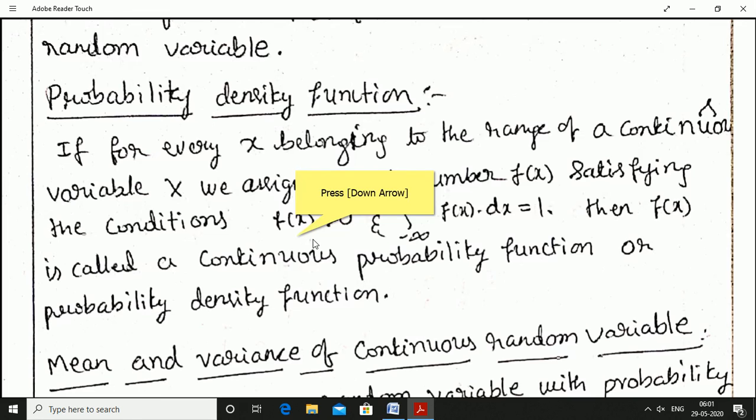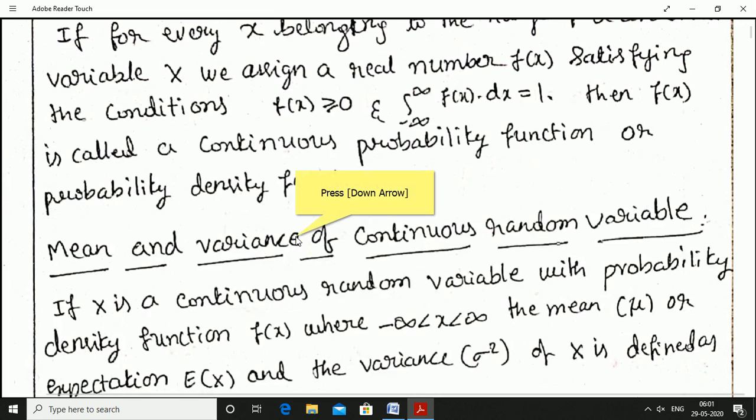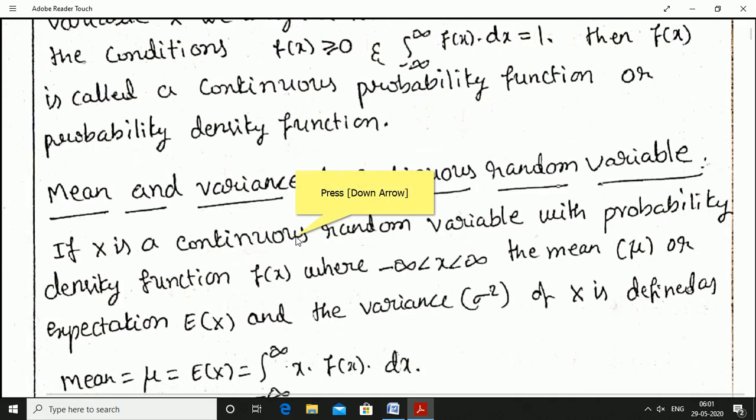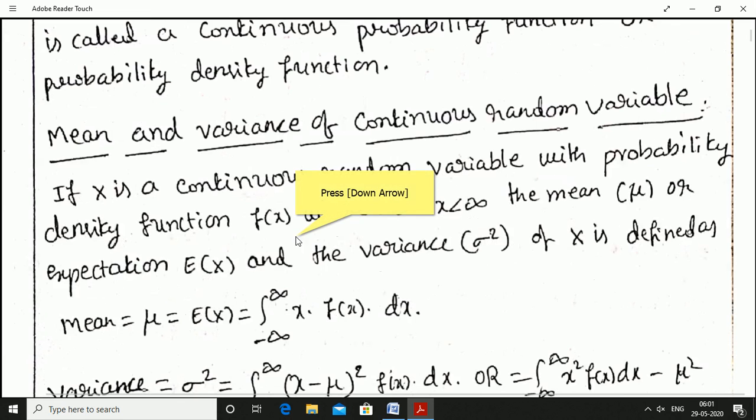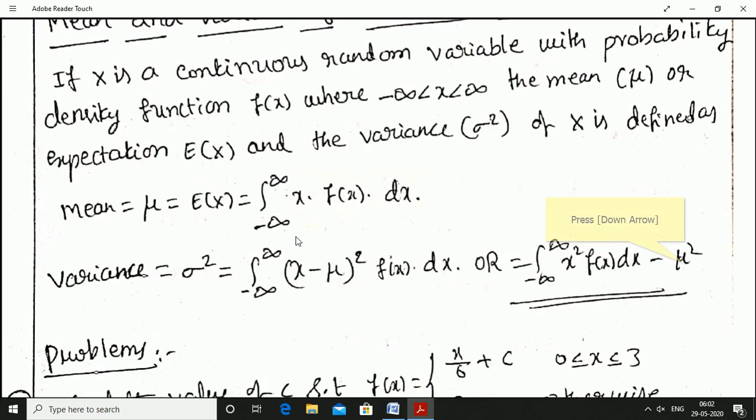Now we'll move on to the mean and variance of a continuous random variable.